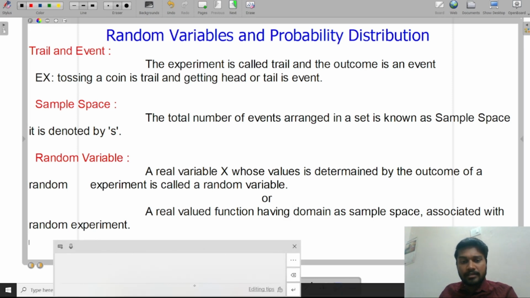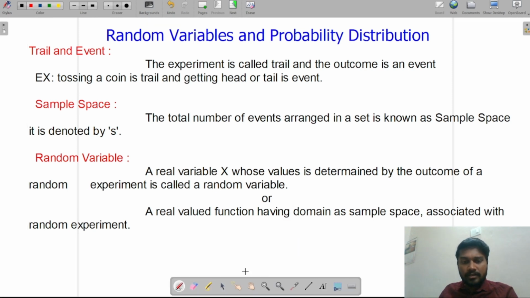I'll get head or I'll get tail. These two possible outcomes I'm keeping in a set, then this set is called sample space.